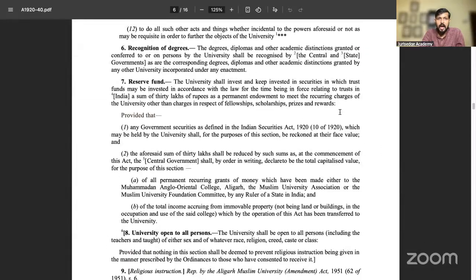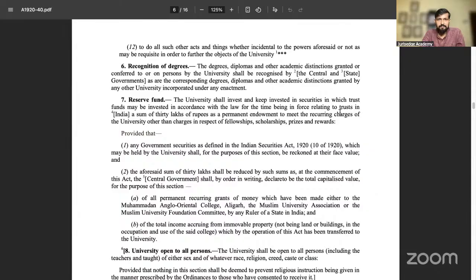Okay, in Aziz Basha one more thing was said that I forgot to tell you: degrees, diplomas and other academic distinctions conferred by the central and the state government. So here they also said that even if this were a minority institution, the Centre is still giving the degree. Recognition and conferment of the degree is done by the Centre and the state. That's why this is not a minority institution. So these are the reasons that have been laid down.